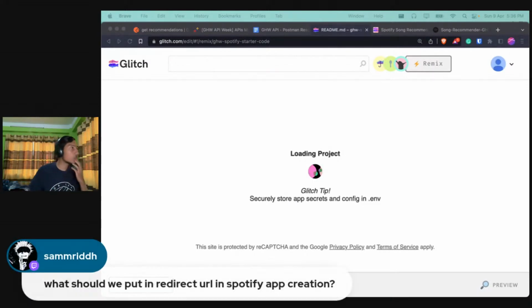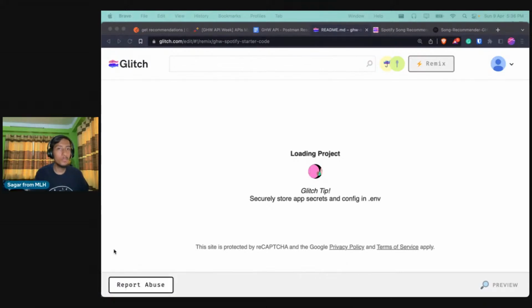Okay, Samri, that is a good question. What should we put in the redirect URI? For now, since we'll be doing this API call from a backend server, using Express.js, we'll be using something called server to server communication. So you can put any URL for now. Just put in localhost.com or localhost colon 3000, or any random URL would work, because we will not be relying on the redirect URL in this case. That should not be a problem.